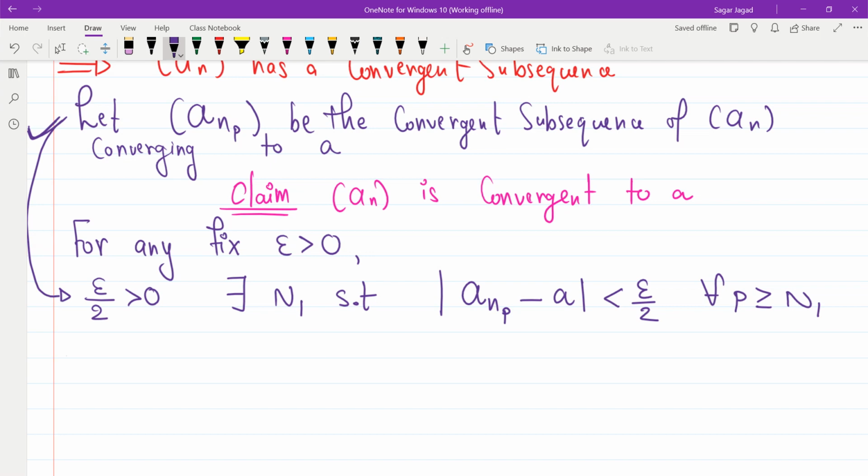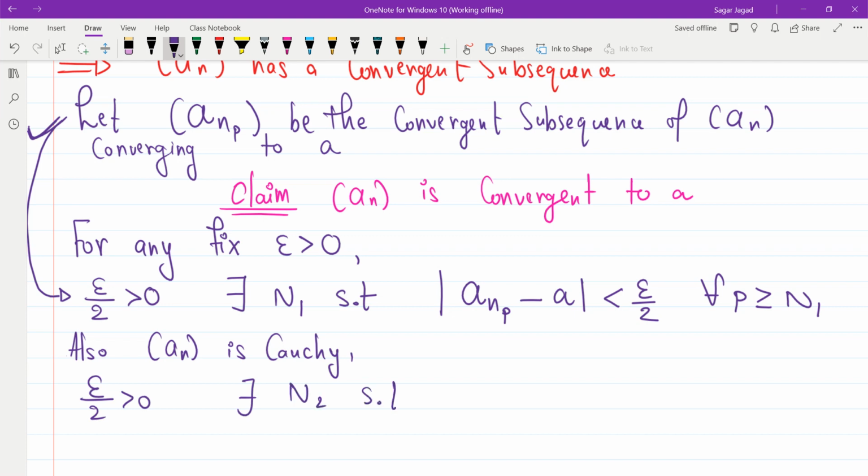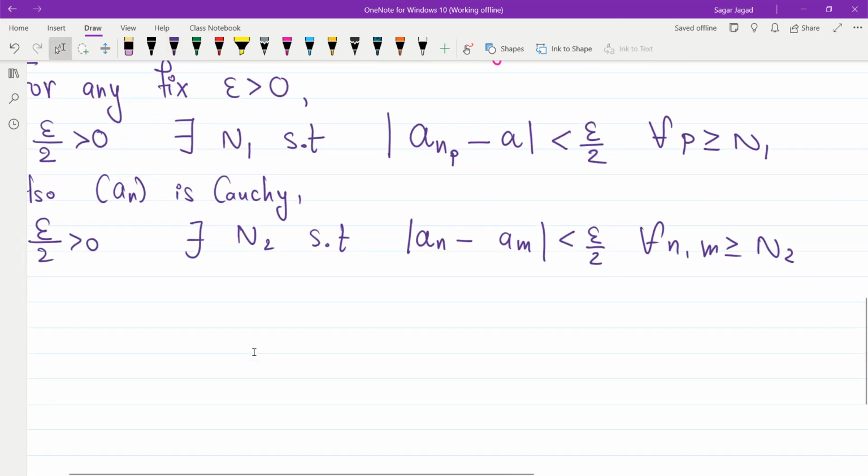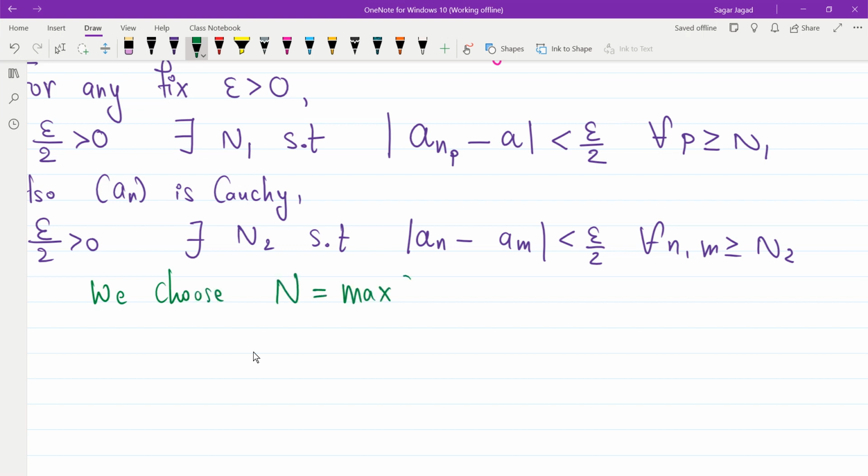Also, we have that a_n is Cauchy. We'll use the definition of Cauchy. Since my epsilon by 2 is greater than 0, there will exist some n2 such that mod of a_n minus a_m is less than epsilon by 2 for all n and m greater than or equal to n2. Now we have n1, we have n2. What do we do? We choose capital N to be the maximum of n1 and n2.